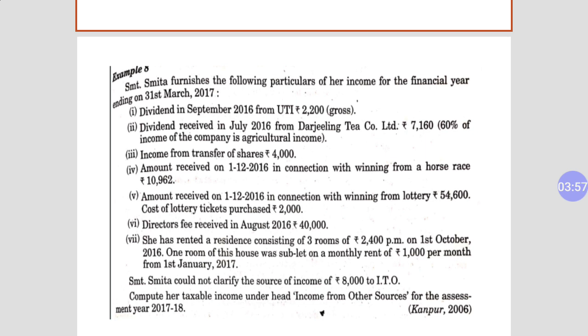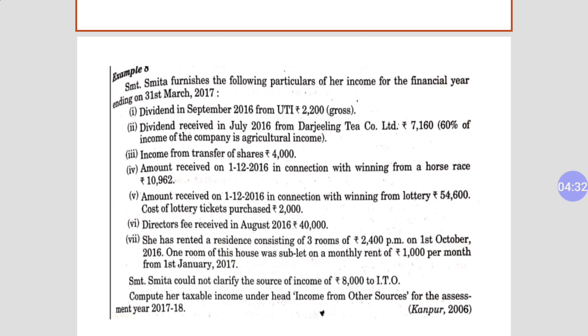Point number 6, director fees received in August 2016, 40,000. So this is your income from other sources, 40,000. We will take the whole amount. Now the seventh point: she has rented a residence consisting of 3 rooms at rupees 2400 per month. There are 3 rooms in the house where she is residing, and her rent per room is 800, because the house consists of 3 rooms.